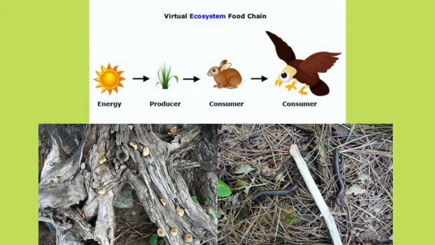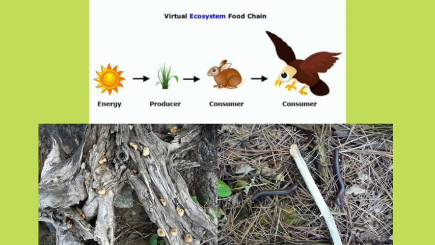The consumers at the bottom of the food chain are plant-eating animals, like deer and mice. Then there's consumers above them who are meat-eating animals, like hawks and mountain lions. Finally, there's the decomposers, like bacteria, fungi, and insects that can break down dead plants and dead animals from the food system into organic matter. There are a lot of relationships between all of the producers, consumers, and decomposers of an ecosystem, and that creates the entire food chain.